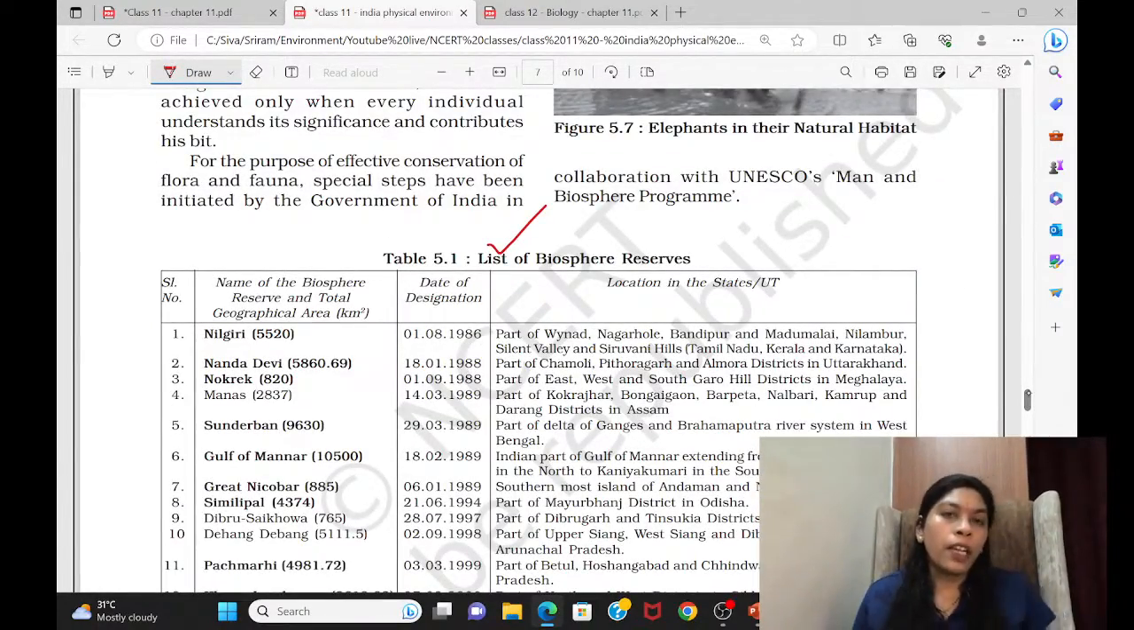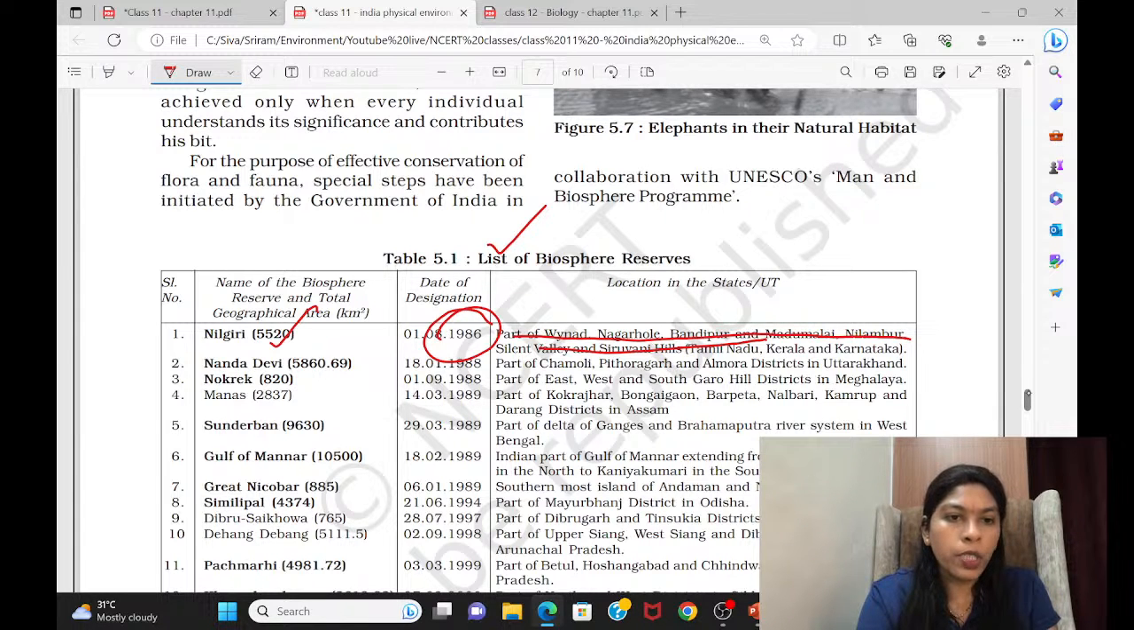This 18, we have already seen only the names of the 18 biosphere reserves, but this way only you have to study. In this way only, in the ministry site also it will be given. So they will be giving the year when this was announced as a biosphere reserve, how many kilometers it is covering, and what are those which are part of this biosphere reserve.